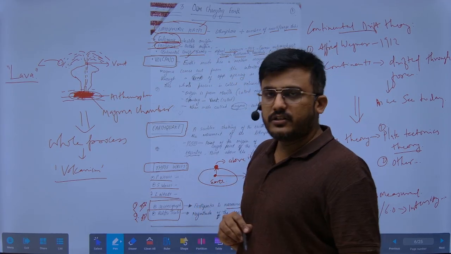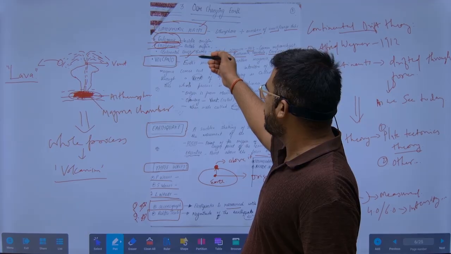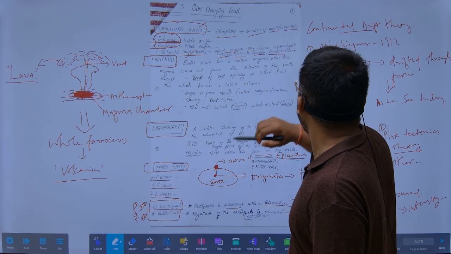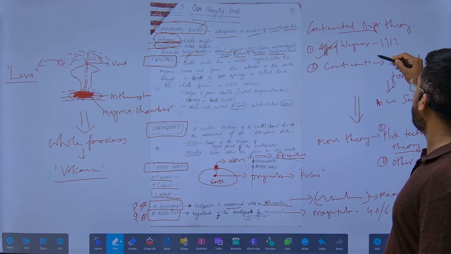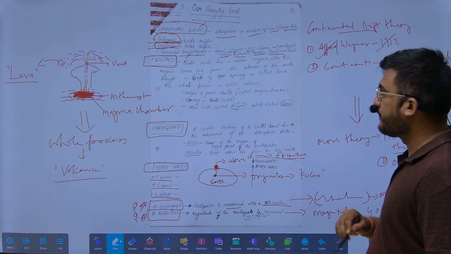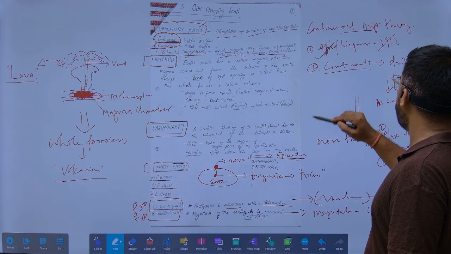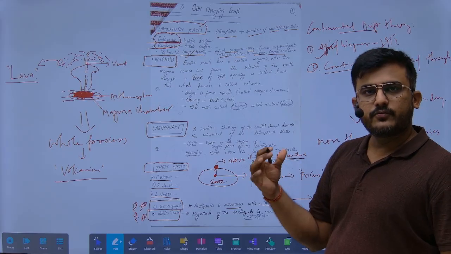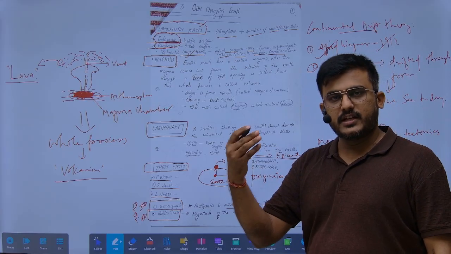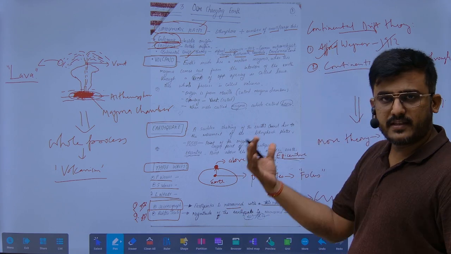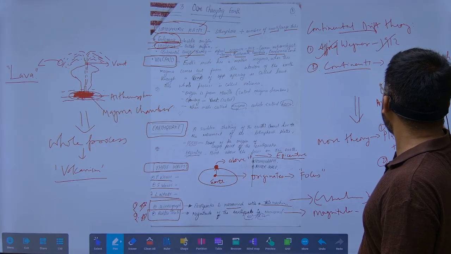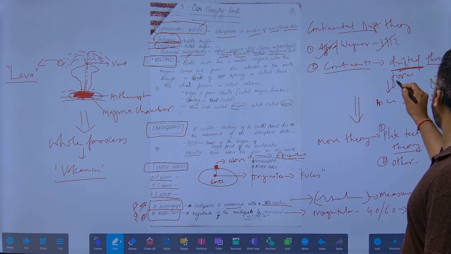Now another theory given in this book is the continental drift theory. The continental drift theory was originally given by Alfred Wegener in 1912. It says that the continents were divided into Laurasia, Gondwanaland, Pangaea, and the Panthalassa ocean, and they drifted through various forces.